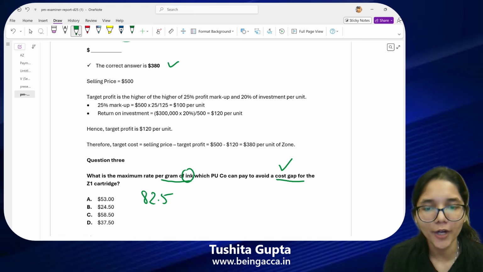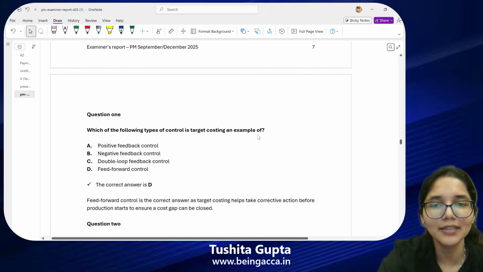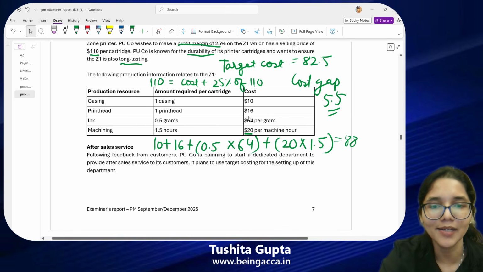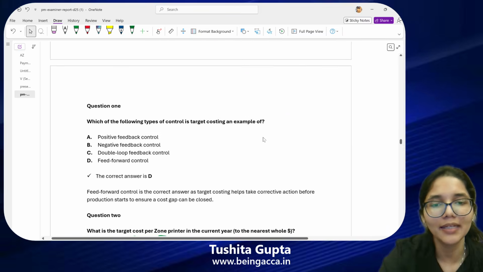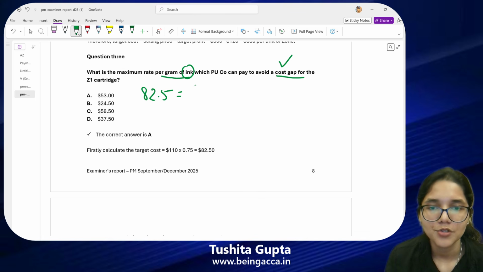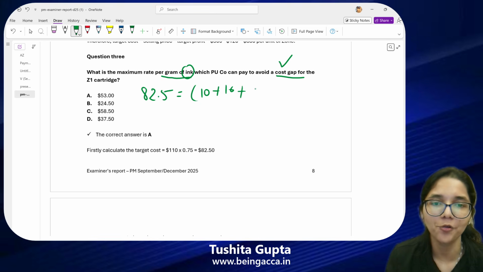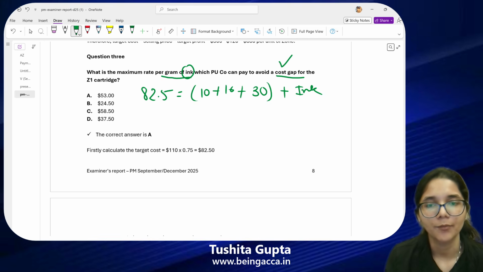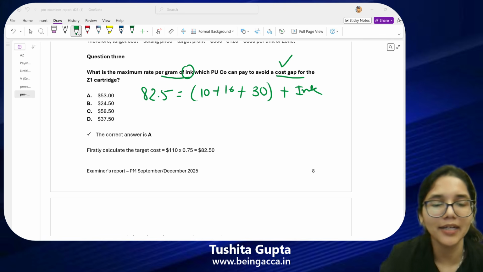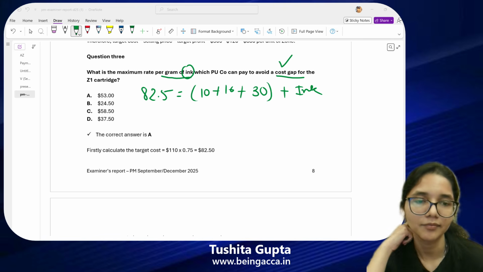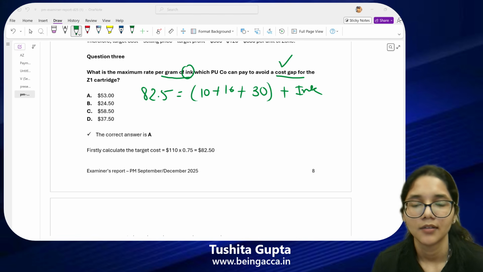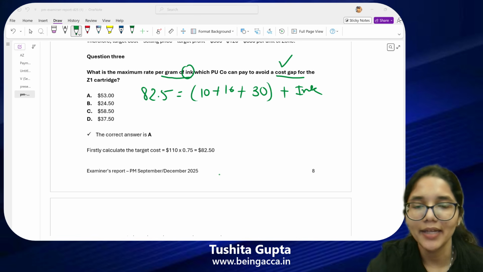So 82.5 should be equal to everything except for the ink: 10 plus 16 plus 20 into 1.5, which will give you 30, and plus whatever I can pay for my ink. So can you people let me know how much can I pay for my ink? How much can I pay for my ink?